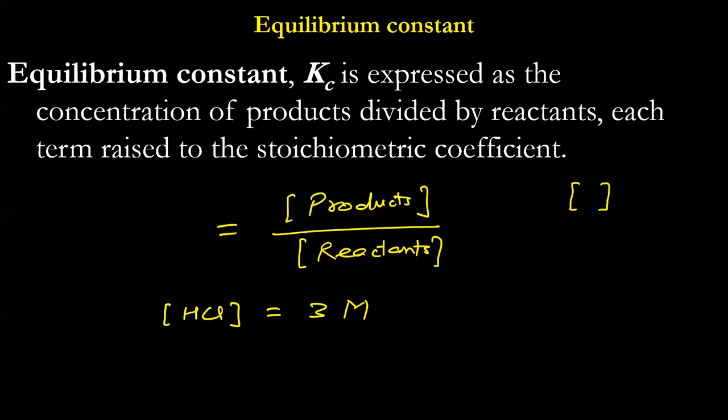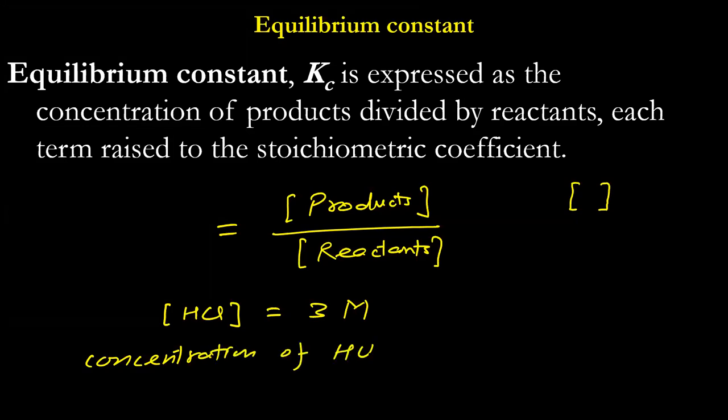So if I write in square brackets [HCl] = 3 M, it means I am trying to say that the concentration of HCl is 3 moles per liter. Means in 1 liter, I have 3 moles of HCl. So this is how I will write it: concentration of HCl is 3 M.